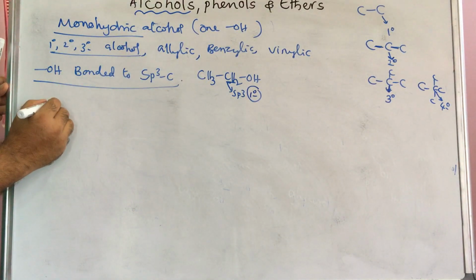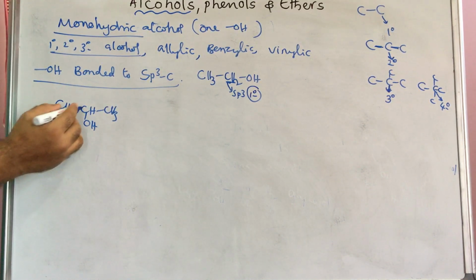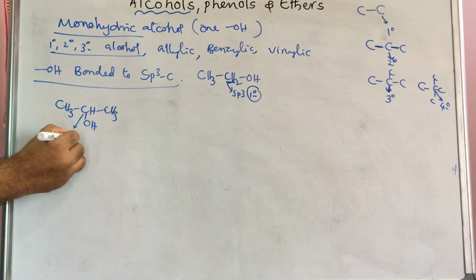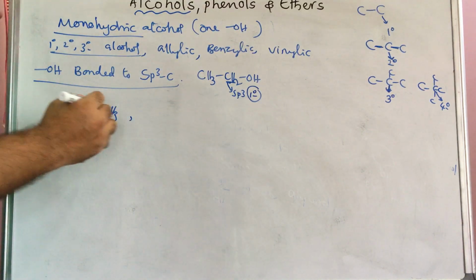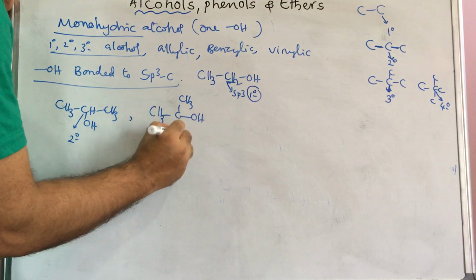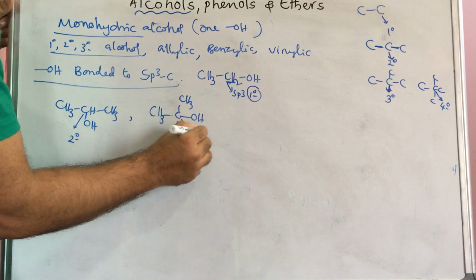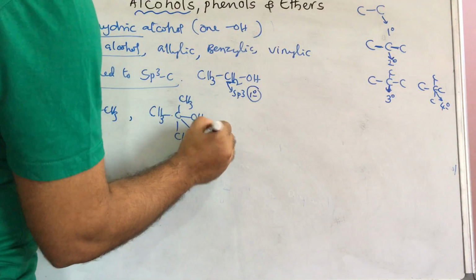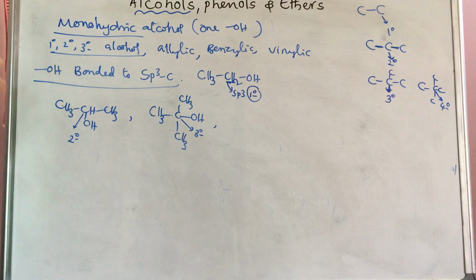Next, secondary alcohol. If you take CH3, CH, CH3, and this is OH, the carbon is bonded with two other carbons. That's why this carbon is known as secondary carbon, and on it OH is there, that is called secondary alcohol. Next, tertiary alcohol: CH3, CH3, OH, CH3. This carbon is bonded with three other carbons, that is called tertiary carbon, and on that the OH group is present, that is called tertiary alcohol. Quaternary alcohol will not be present, that is only hydrocarbon, not quaternary alcohol.